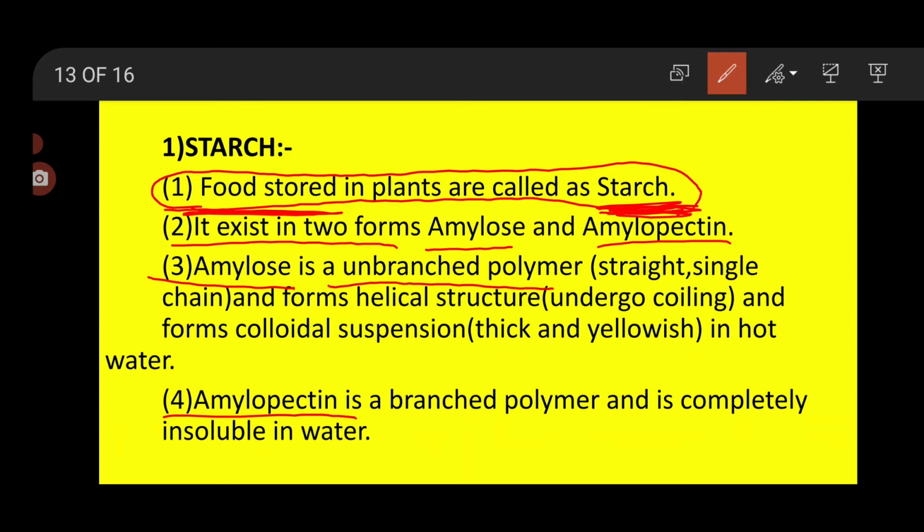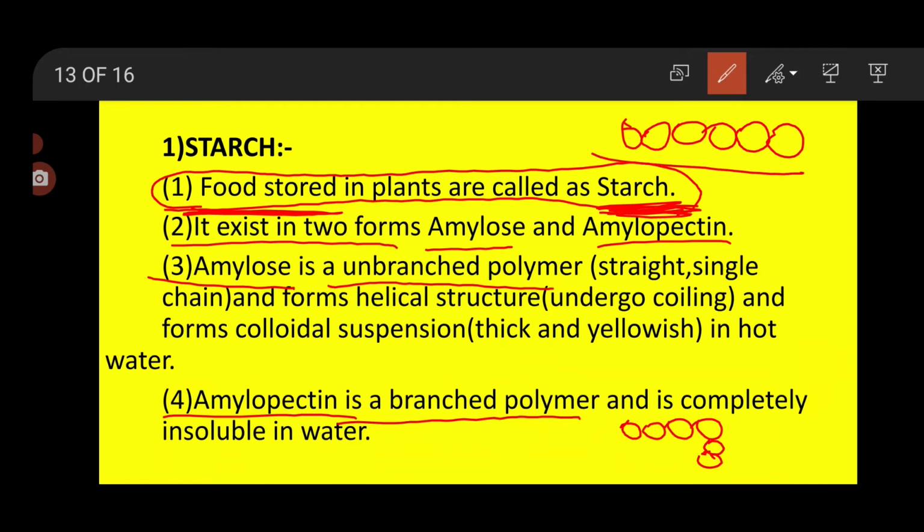Unbranched polymer means it is like this. No branch is there. It is in straight form. Amylose is an unbranched polymer, while amylopectin is a branched polymer, meaning like this. Here one branch is there, now here like this. Here a branch. Amylose is an unbranched polymer, that is, it is straight, a single chain like this.